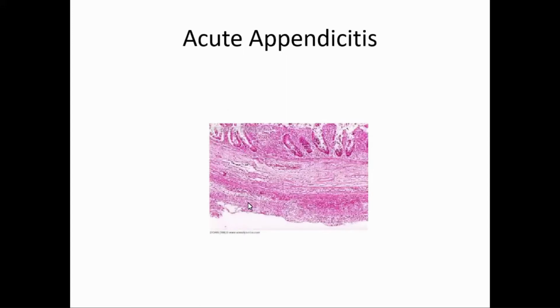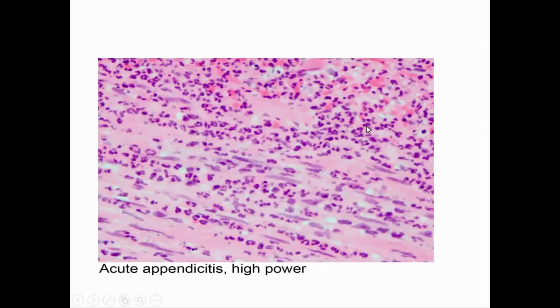Now this is the microscopic appearance in low power view. You see all the layers of the appendix are infiltrated by acute inflammatory cells. And here, you see the villi are gone, so this must be ulcerated. Now in high power, you see these are all neutrophils, infiltrating all the layers. This is the muscular layer, this is some mucosa layer. So all the layers are infiltrated by neutrophils, acute inflammatory cells. Some eosinophils are there too. See?